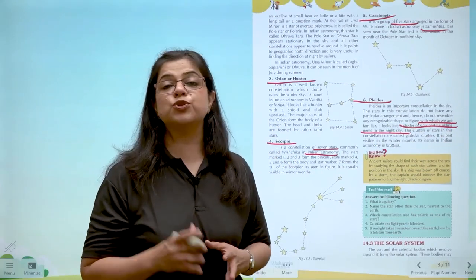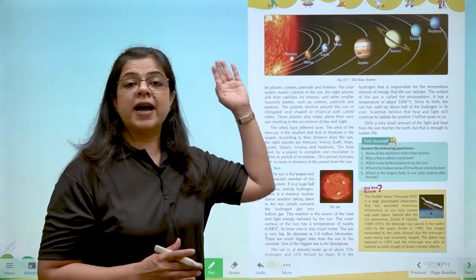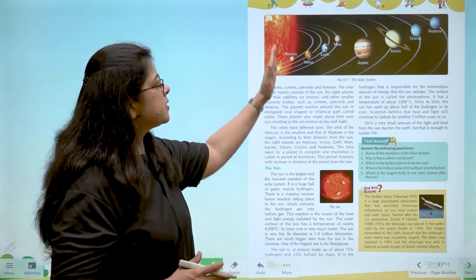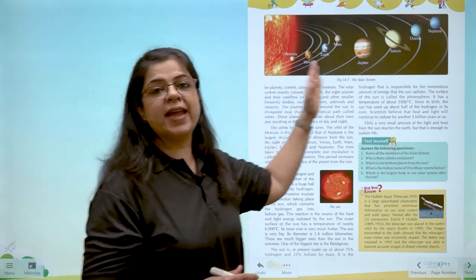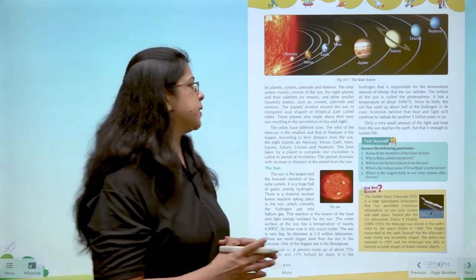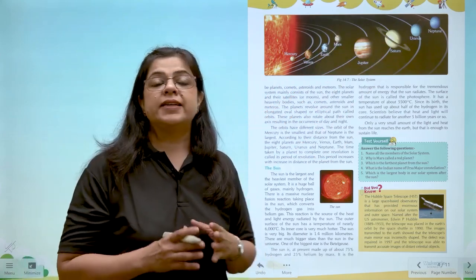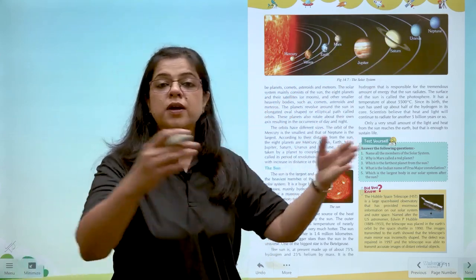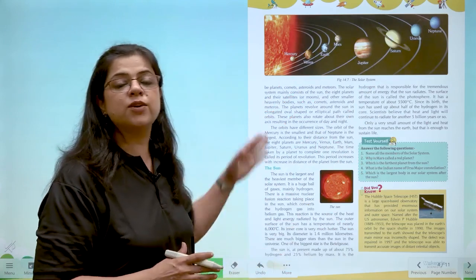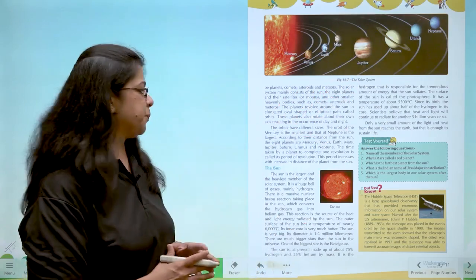We next come to the solar system. So we all are very well aware that the Earth is a part of the solar system of the Sun, with the Sun at its center and 8 planets revolving around the Sun in their fixed orbits. We all also know that each of these planets takes a different time to complete one revolution around the sun. ऐसा क्यों होता है? ऐसा इसलिए होता है क्योंकि हर planet का sun से distance different है.